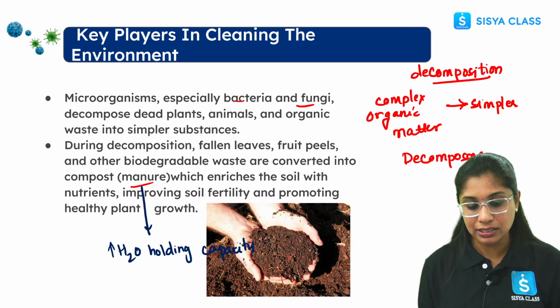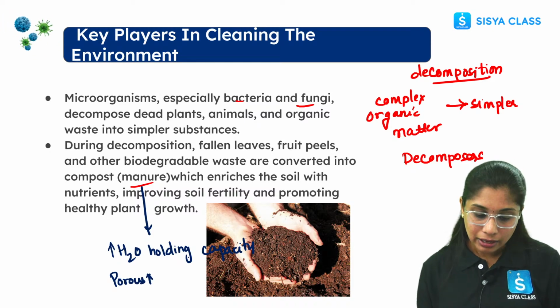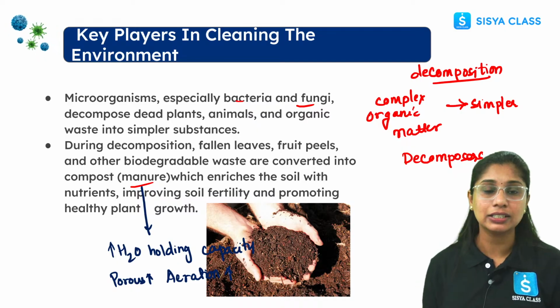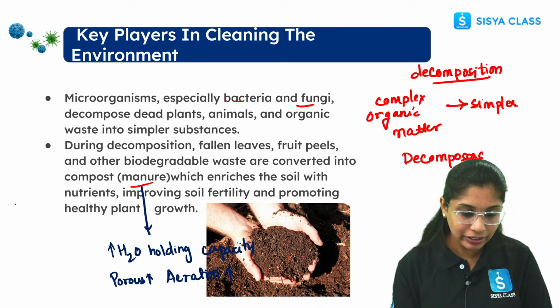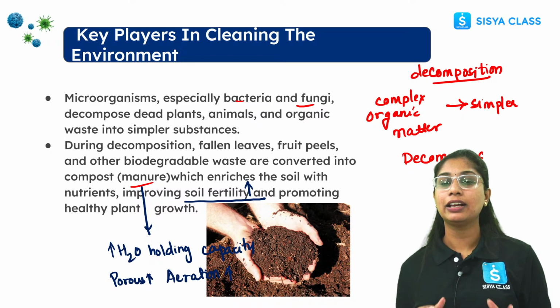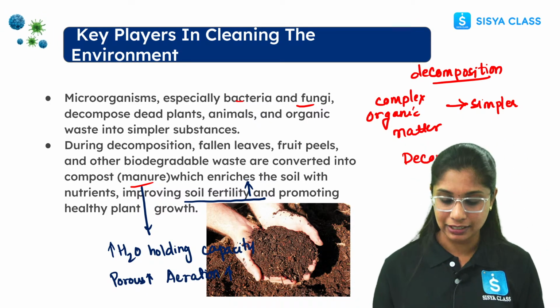Then it makes the soil porous. The more porous the soil is, the more aeration we can expect. Now what will happen if these two things are there? It will definitely increase the soil fertility and promote healthy plant growth. This is the advantage of manure over the pesticides, right?